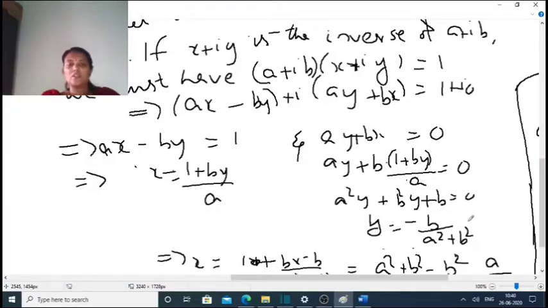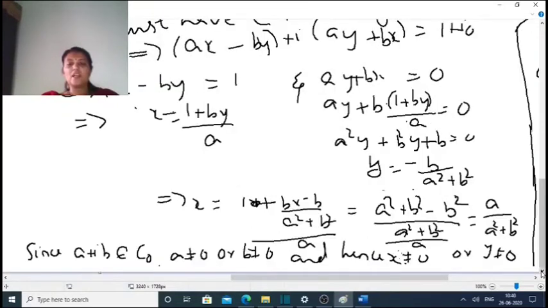From the first equation, X is equal to 1 plus BY by A. We substitute that value of X in the next equation, AY plus BX equal to 0. Then we solve these two equations and get Y equal to minus B by A square plus B square and X equal to A by A square plus B square. Since A plus IB is an element of C0, A not equal to 0 or B not equal to 0, hence X not equal to 0 or Y not equal to 0.